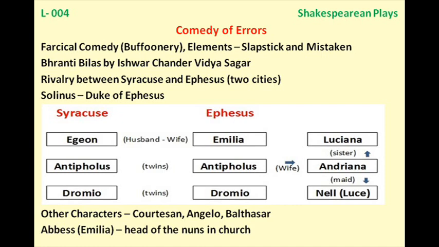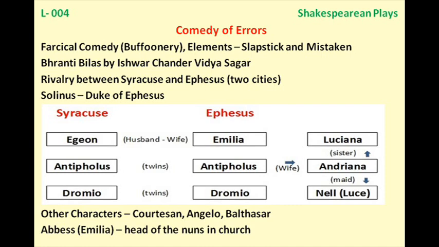So now even on the screen you see there are two columns. The first is of Syracuse and the other is of Ephesus. So from the city Syracuse, the character appears on the stage. The name is Aegeon. And he actually is now roaming in the city, that is Ephesus.